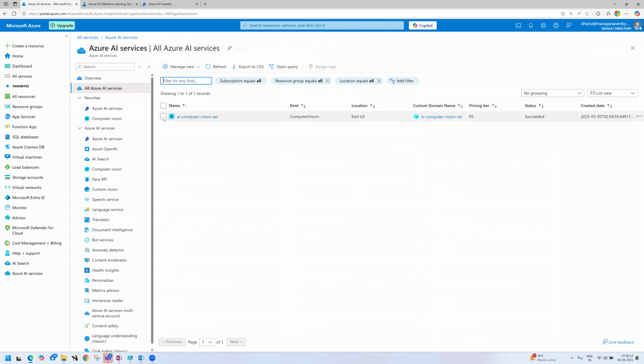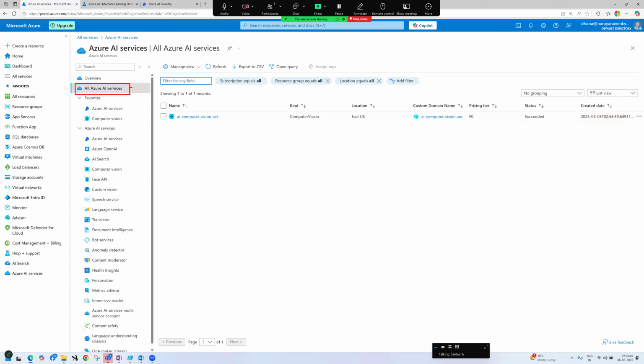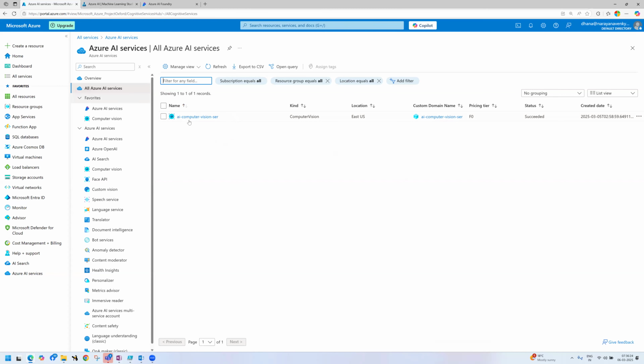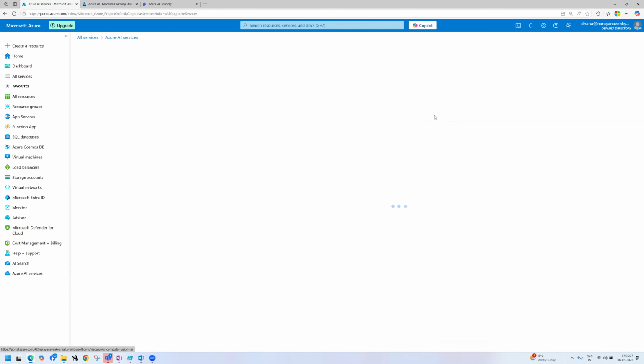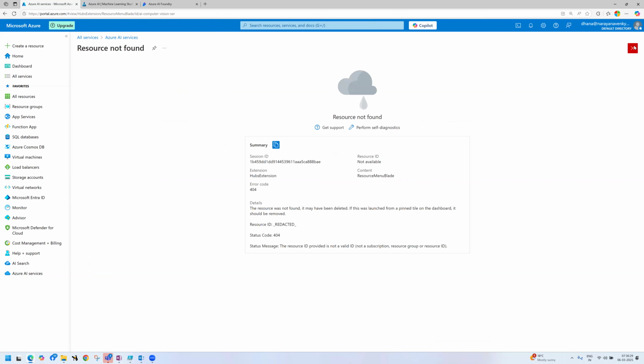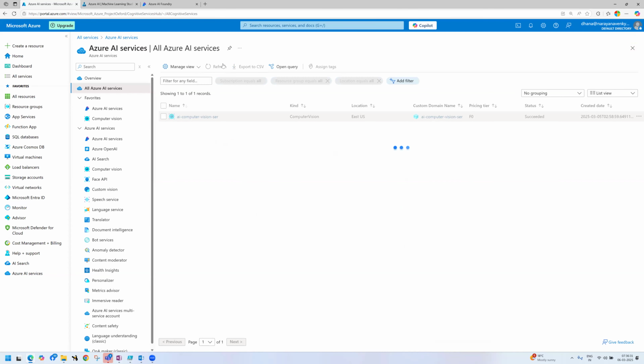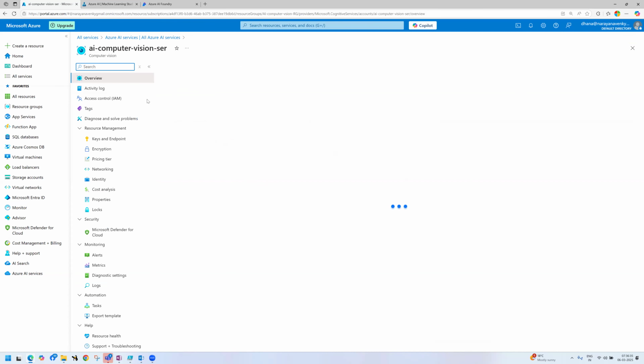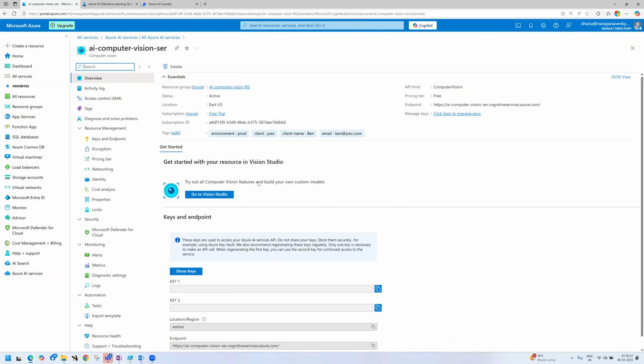When you click on Azure AI services, it will display a list of AI services, guys. At this moment, we have only search, which I do not want, so I will remove it. This is the computer vision we deployed last time for another batch. Now I am deleting it.